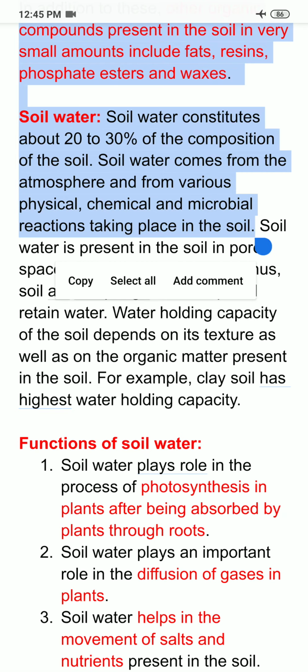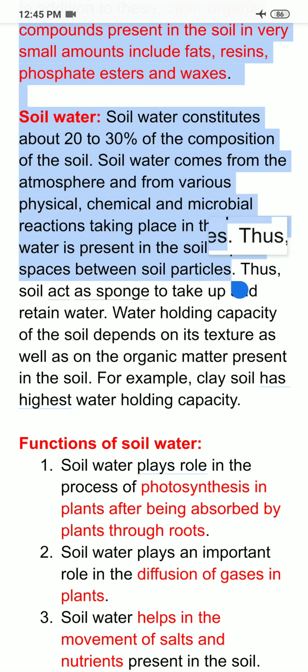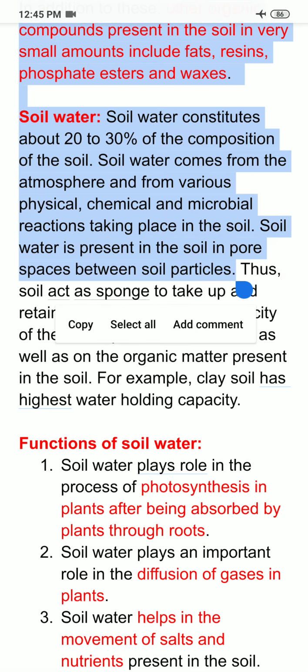If I ask you, where is soil water present in the soil? Soil water is present in the soil in pore spaces between the soil particles. There are empty spaces in between the soil particles. So water is present in between those pores. So I can say that soil water is present in the soil in pore spaces between the soil particles.